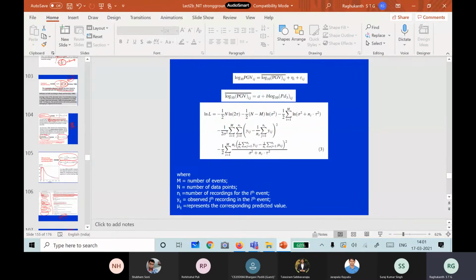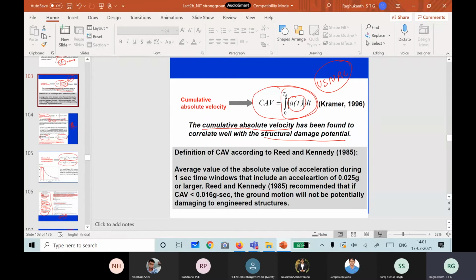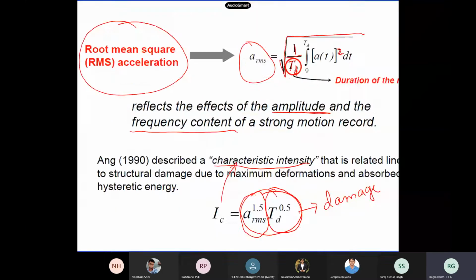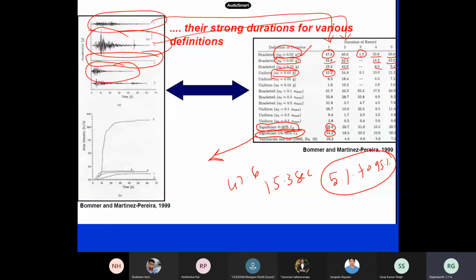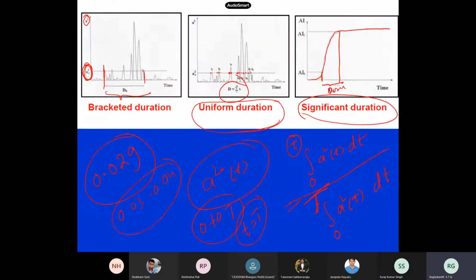So we'll start our discussion. Last class we discussed ground motion parameters. We have seen response spectra, then Fourier spectra, power spectral density, wavelets, and other things. So many things are there.